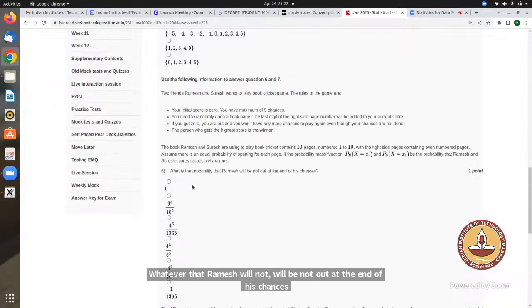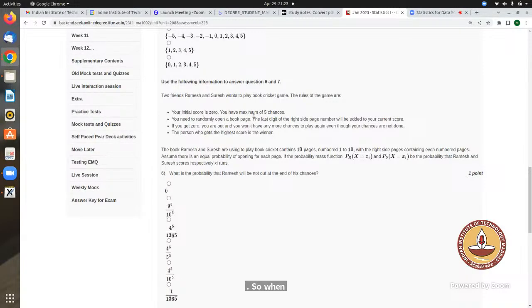So when he will get out is given here. He will get out if the last digit is 0, that is 10. Only when you have 10 do you get out.